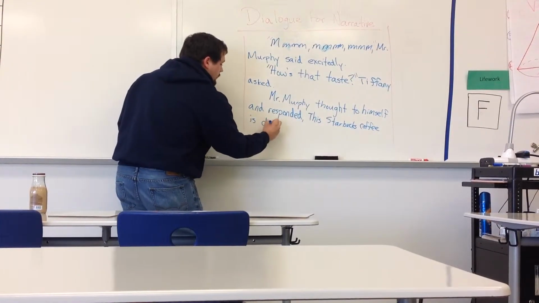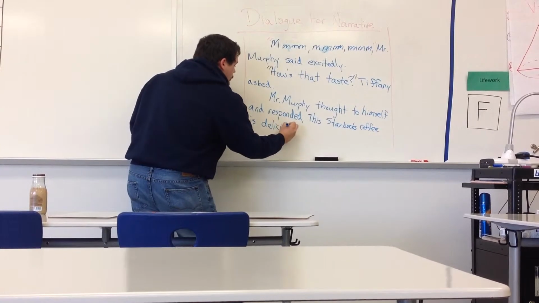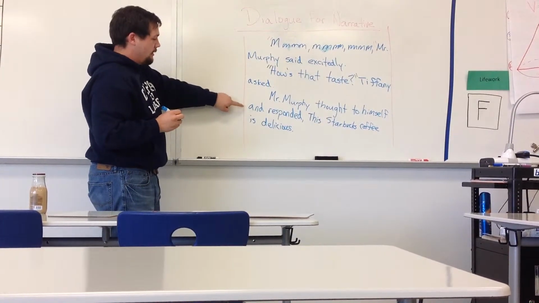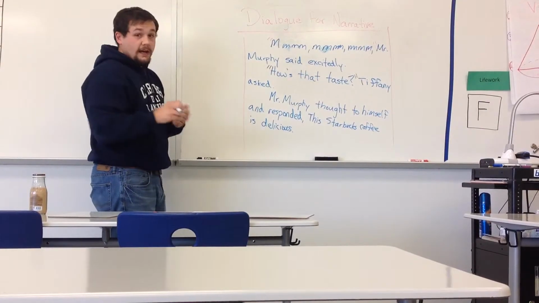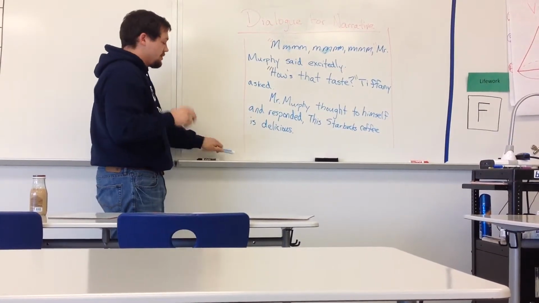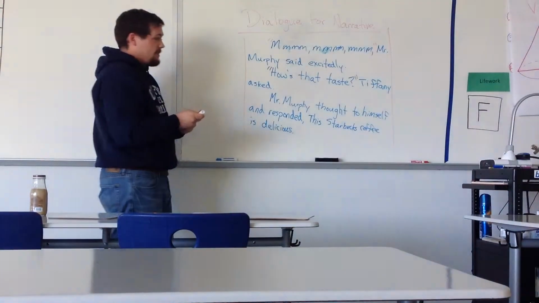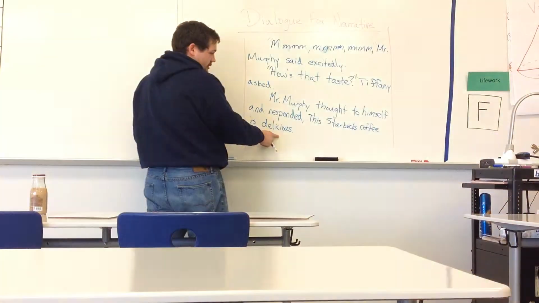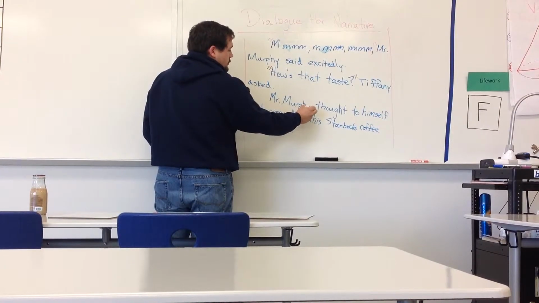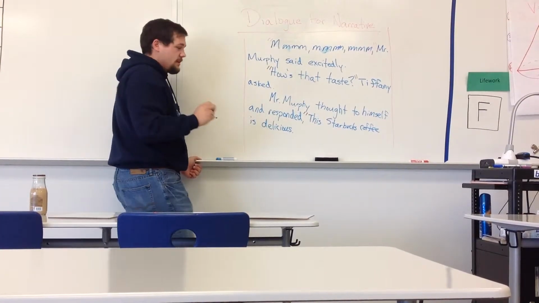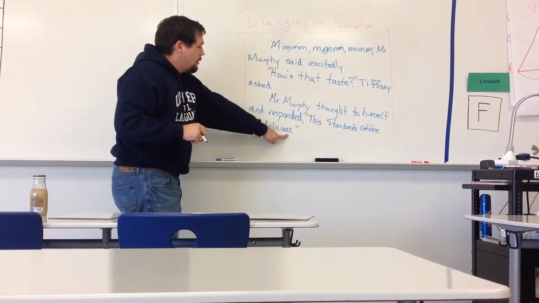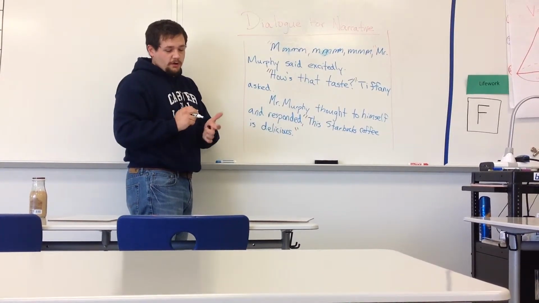is delicious. And notice, after I did my first line of my paragraph, I went all the way back to the edge. And now I need to add in my quotation marks, just over what I said. And what I said was, this Starbucks coffee is delicious. So I'm going to put my quotation marks in front of this and after delicious. And remember, the period goes before the end quotation marks.